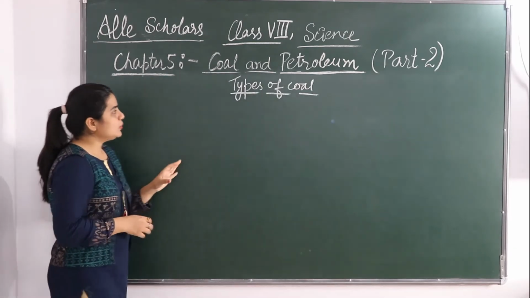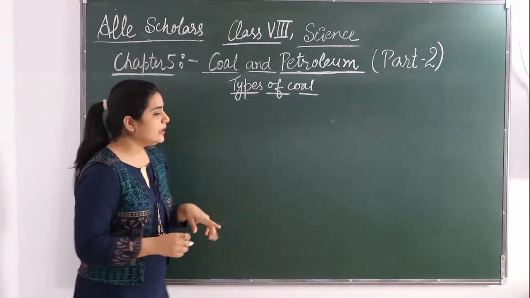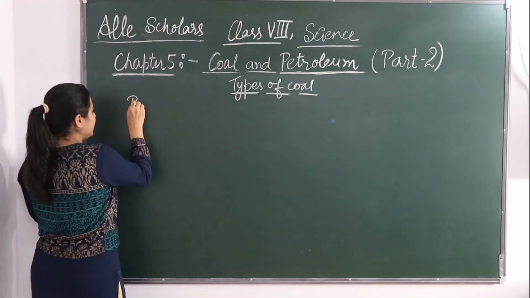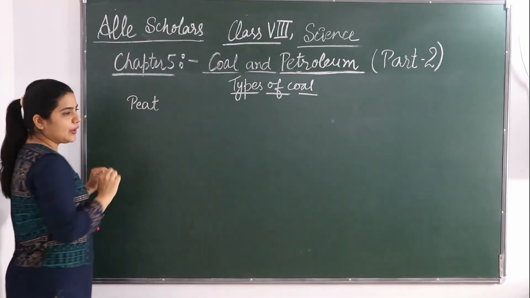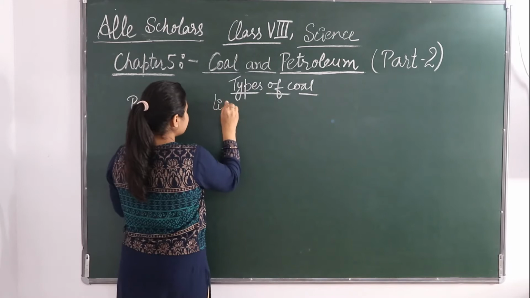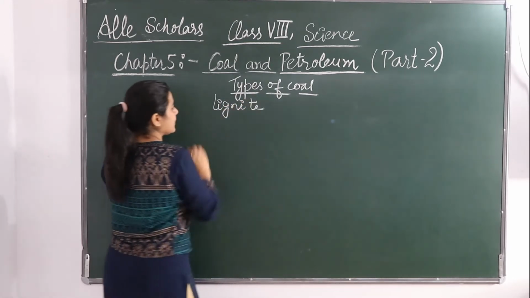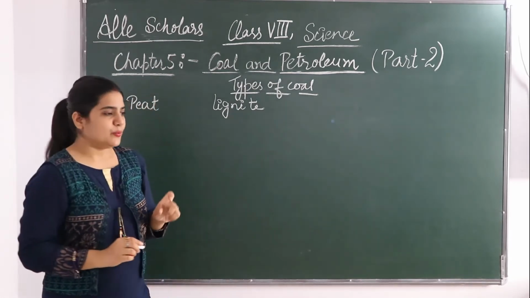Okay. So there has been different types of coal divided. So there are basically 4 types of coal. The one is the peat. Okay. The other one is lignite. Okay. The third one is the bituminous.